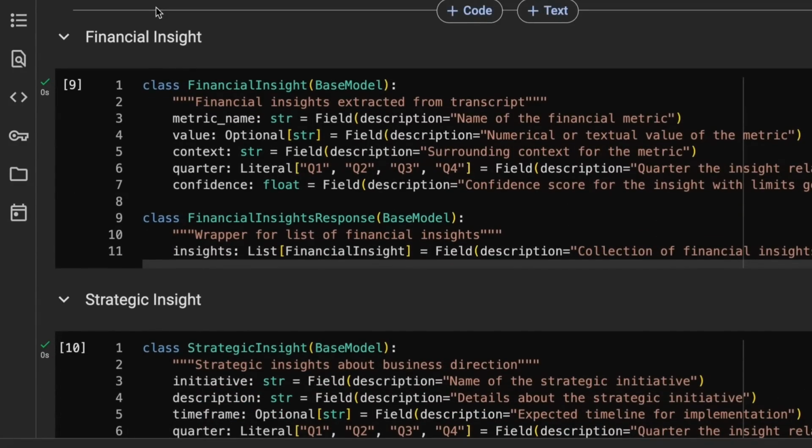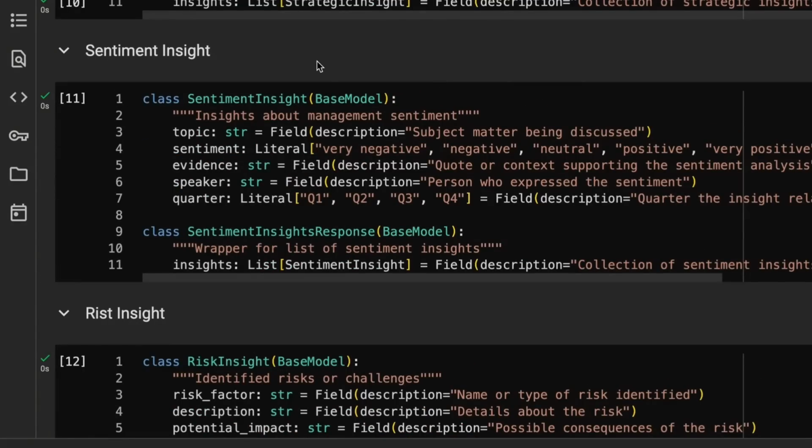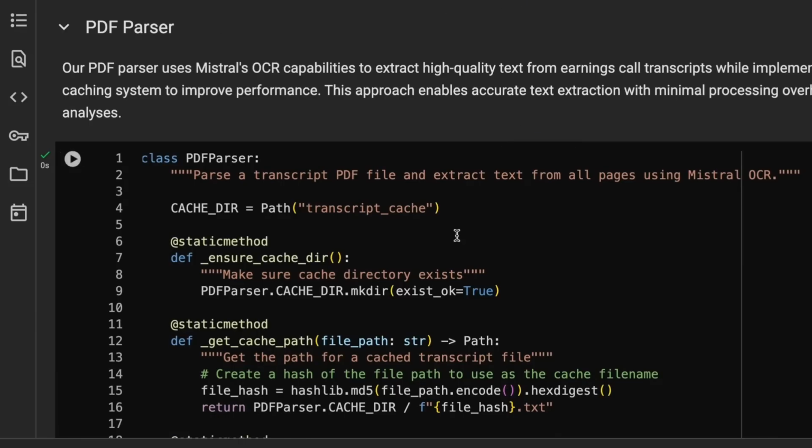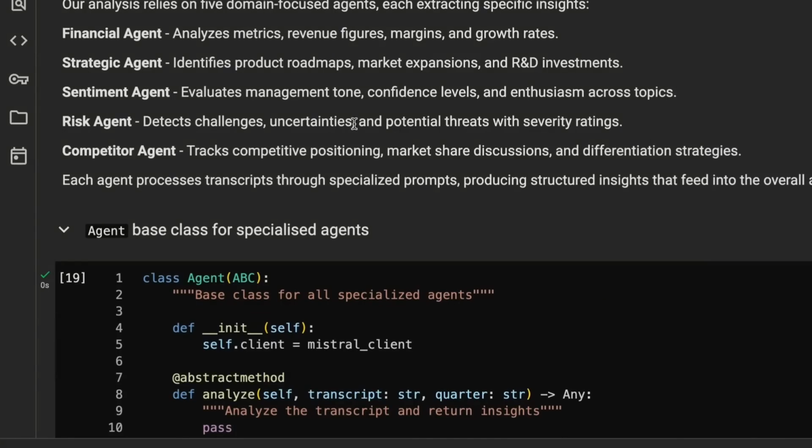They're also using structured output. So they're defining the classes with Pydantic, etc. So you can see what it's going to get out for each sort of financial insight in there, and then it's going to pass back a list of insights. We can see that each of the different agents has got this nice structured output, as well as having the full PDF parser in there, and then getting to the specialized agents.